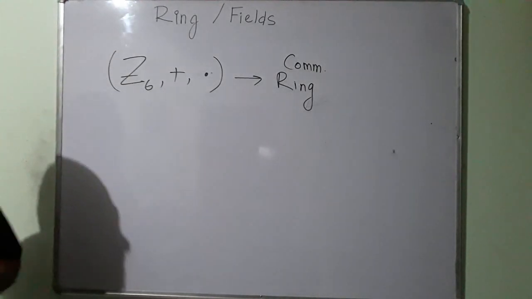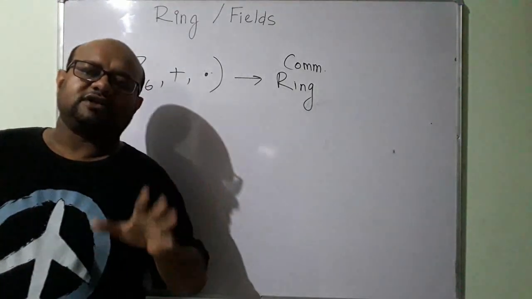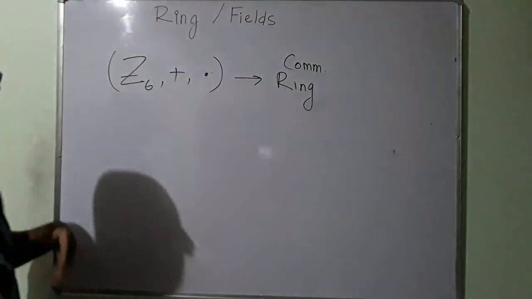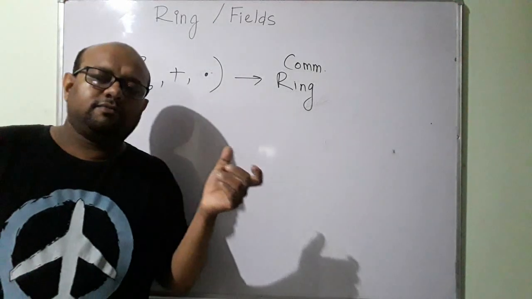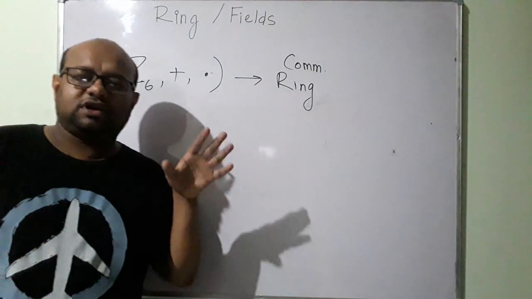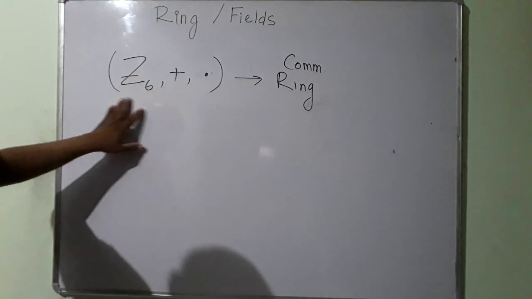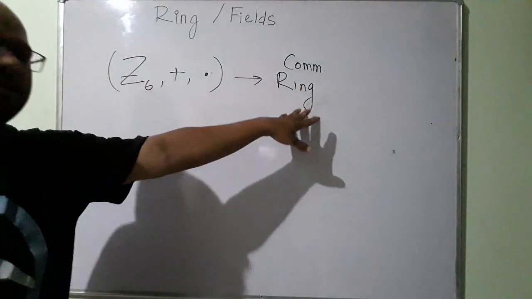Similarly modular multiplication is also commutative. You can test with numbers for yourself and see it, but testing is not a good method. You should have proofs, but for this course right now, test for yourself and try to gain an intuition. Okay, so because of this reason we know this is a commutative ring.